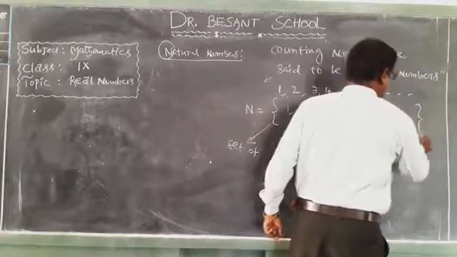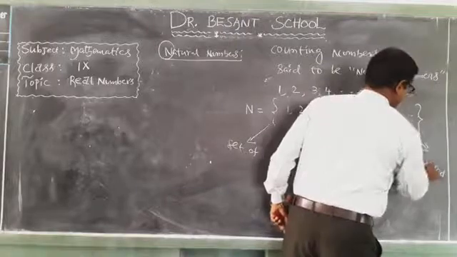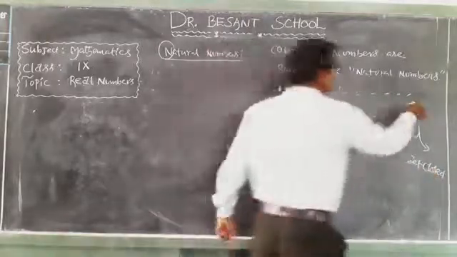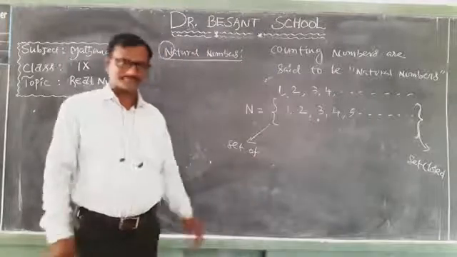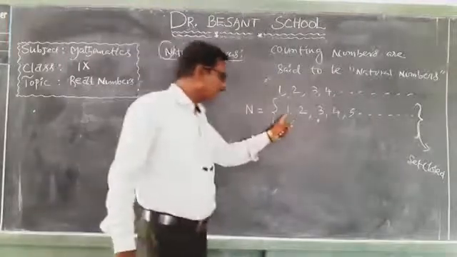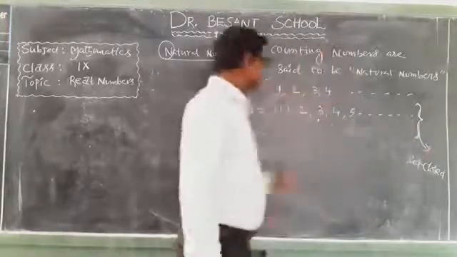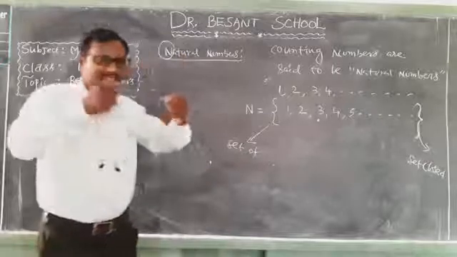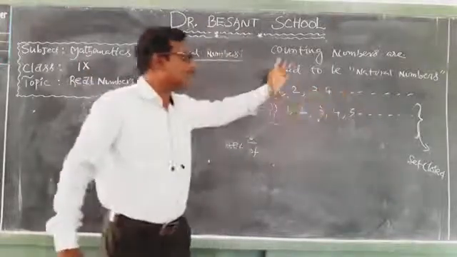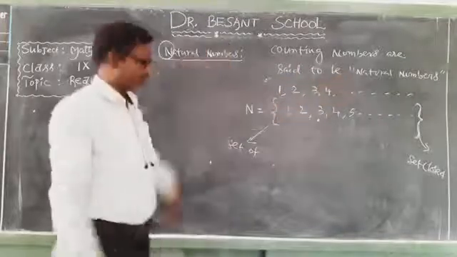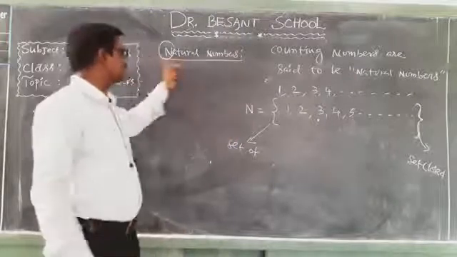and so on, set closed. How do we read this symbol? Set closed. So, N, meaning natural numbers, is equal to set of 1, 2, 3, 4, 5, etc., and so on, set closed. These are counting numbers. To count any article, we use such numbers. They are also known as natural numbers, denoted by the letter N, because N is the first letter in the word natural numbers.